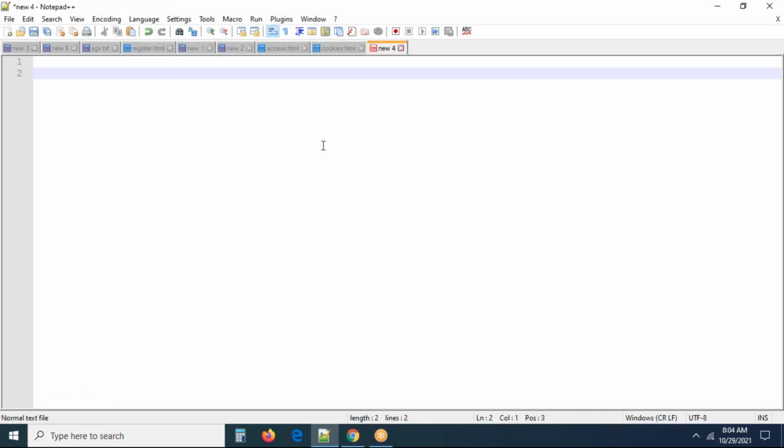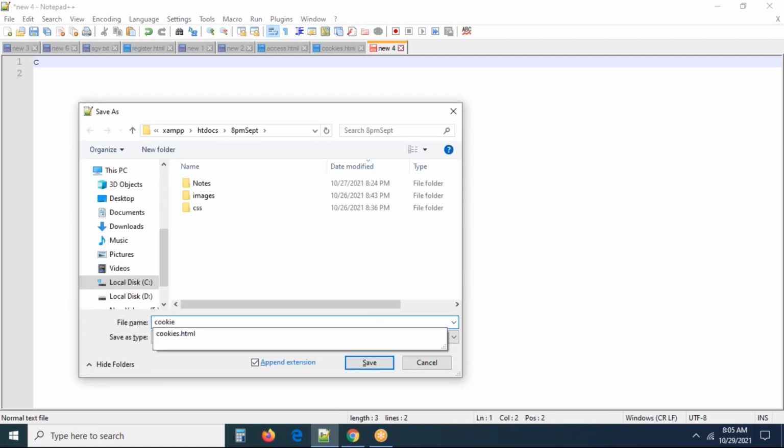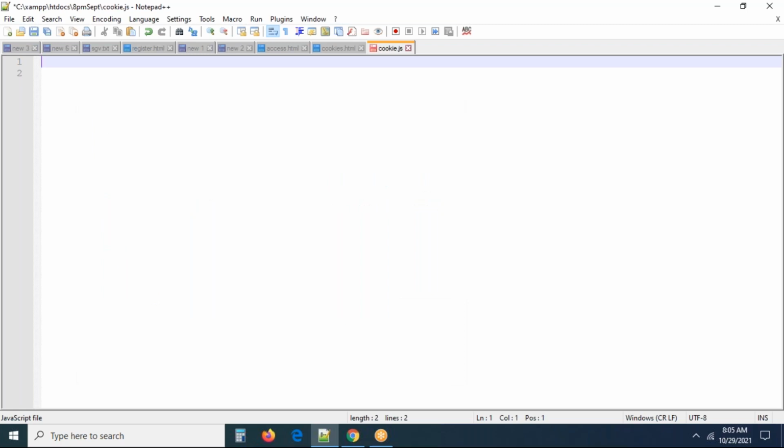let me create a separate file. The separate file name is going to be cookie.js. I'm saving this as a JS file. Remember carefully, this is cookie.js. This is going to be a reusable JS file. Whoever wants to work with cookies, to create a cookie, destroy a cookie, or remove a cookie, whatever it may be, can go with the same.